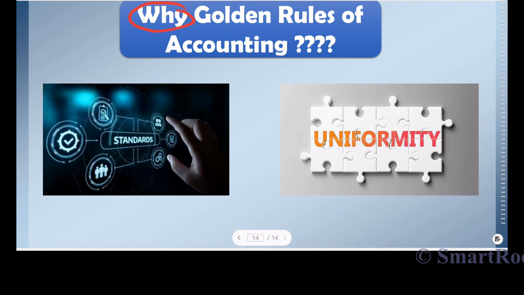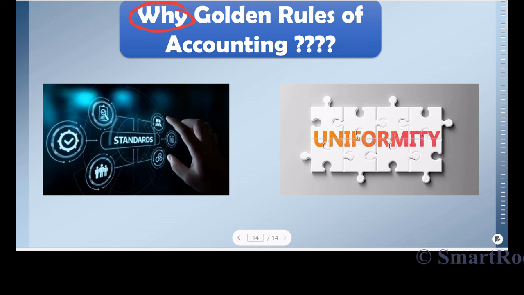Because if these golden rules of accounting are not present, then every company will have its own rules of what needs to be debited, what needs to be credited. So if every company is going to follow its own, how will I interpret the result of the company? How will I know why this company is performing like this or whether it's actually performed well or not? So to answer all these questions, I need a common base to compare. I need a common language that company follows in order to interpret the results.